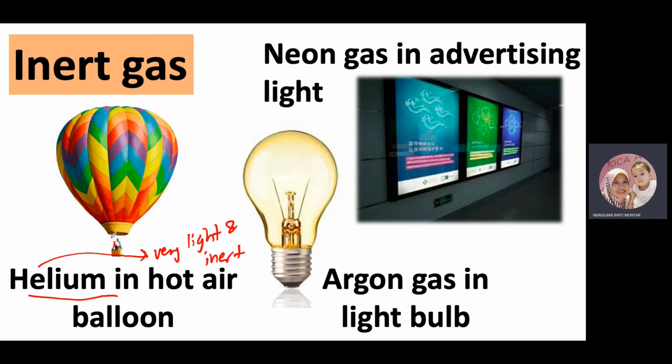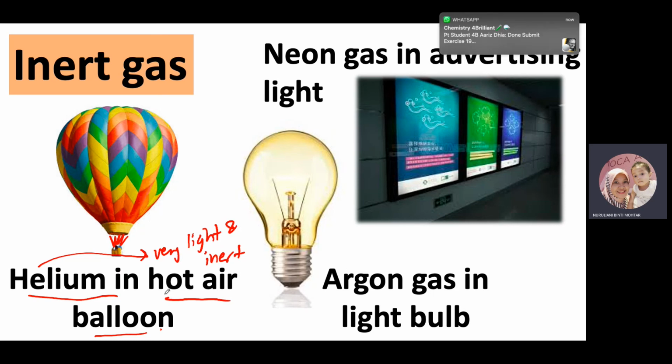Jadi kalaulah ada api kat bawah ni, sebab dia hot air balloons dia gunakan api, jadi helium gas tu tidak react with the flames. Okay, so helium gas tu dia do not take part in any reaction. Dia just duduk je dalam ni. So the hot air balloons akan naik ke atas lah. Sama juga macam awak guna balloons untuk birthday ke, balloons yang awak pergi tempah dekat kedai balloons tu. So balloons yang naik ke atas tu dia ringan sebab dia gunakan helium gas. Okay, make sure guna helium gas, not hydrogen gas.